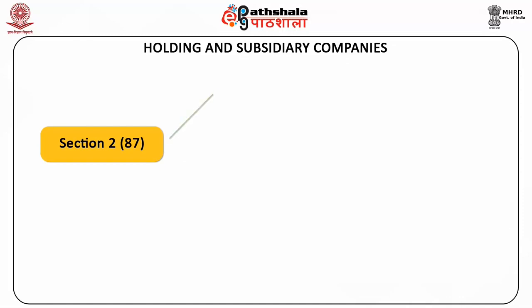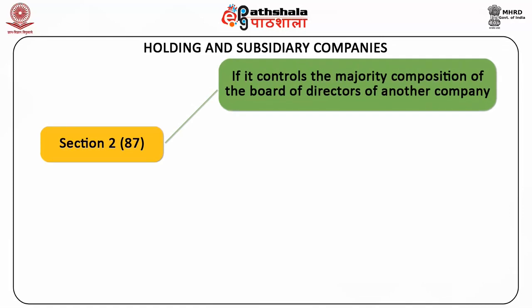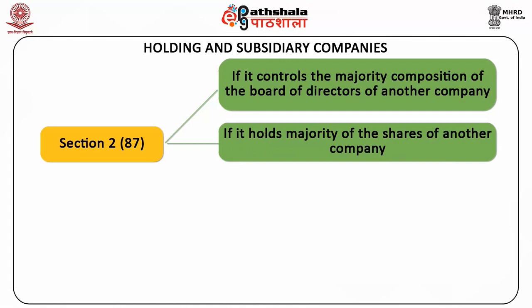1. If it controls the majority composition of the board of directors of another company. The composition of other company's board of directors shall be deemed to be controlled if it can, at its direction, without the consent or concurrence of any other person, appoint or remove the holders of all or a majority of the directorships. 2. If it holds majority of the shares of another company.